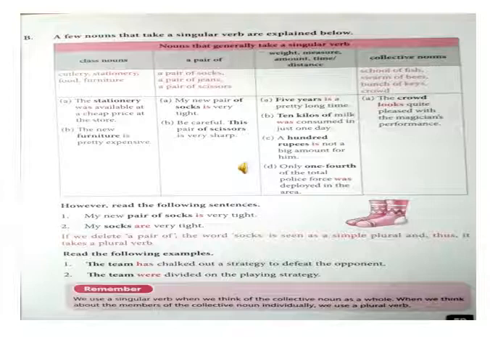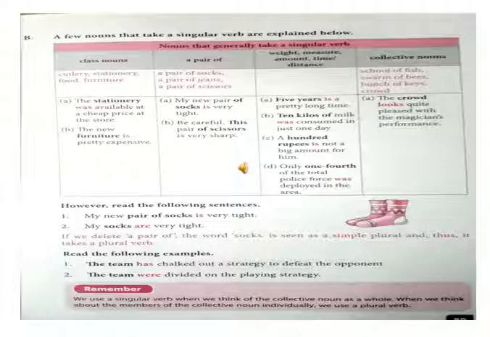For weight, measure, amount, time and distance, 5 years is a pretty long time. 10 kilos of milk was consumed in just one day. 100 rupees is not a big amount for him. Only 1/4 of the total police force was deployed in the area. For collective nouns, the crowd looks quite pleased with the magician's performance.